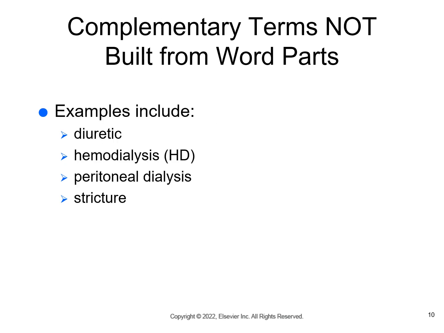Terms not built from word parts include diuretic, which is an agent, and in most cases we're referring to a medication that helps to promote or increase the formation and excretion of urine. Hemodialysis, HD is a common abbreviation here, is a procedure for removing blood impurities because of an inability of the kidney to function and do that on its own.